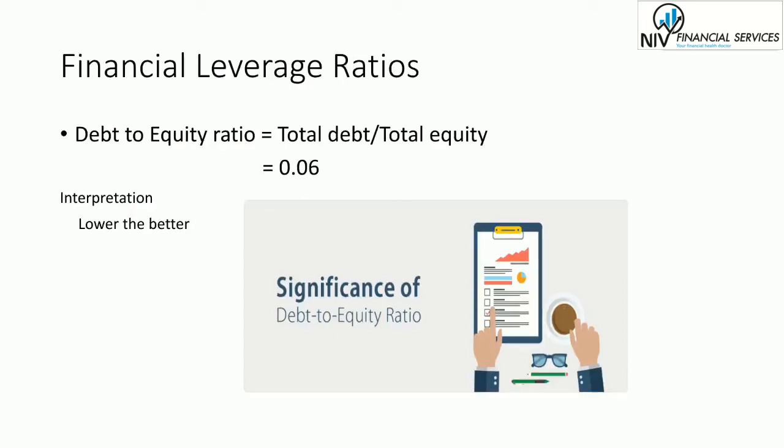So first one is the debt to equity ratio. Debt to equity ratio is a measure of the relationship between the capital contributed by the creditors and the capital contributed by the shareholders. A lower debt to equity ratio is very good. So the company which has a low debt to equity ratio is mostly preferred by the investors.